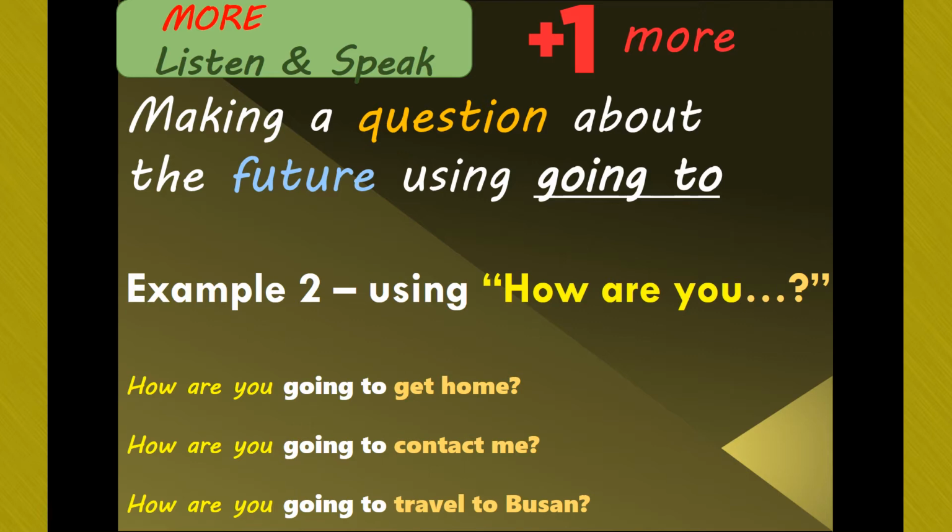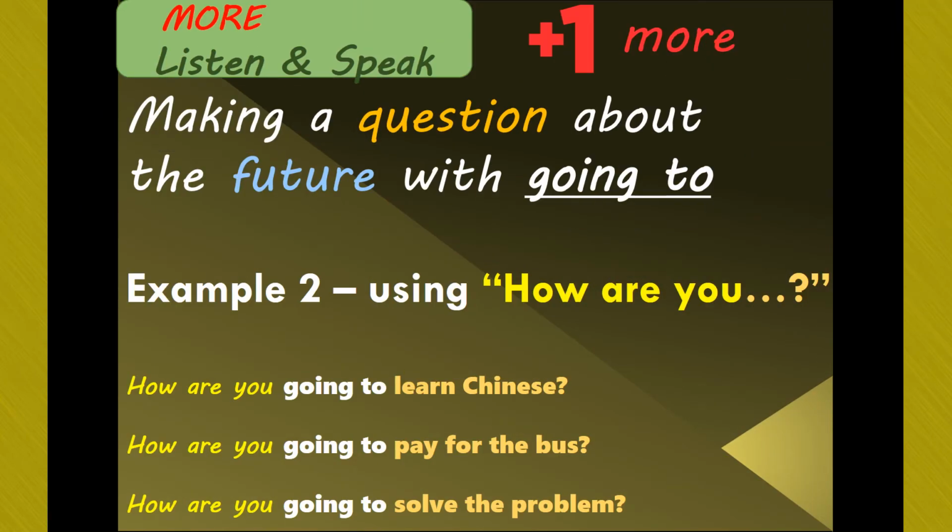Okay, let's look at the next examples. How are you going to learn Chinese? How are you going to pay for the bus? How are you going to solve the problem? In these examples, maybe there are different ways to learn the language, and the second person asks the first person, how are you going to learn Chinese? What way are you going to use to learn Chinese?